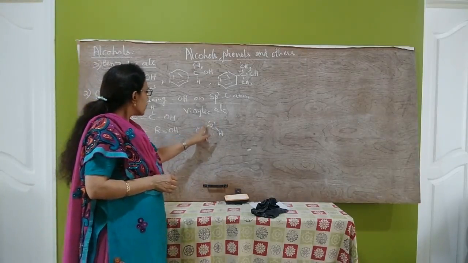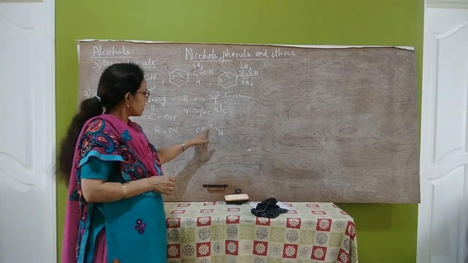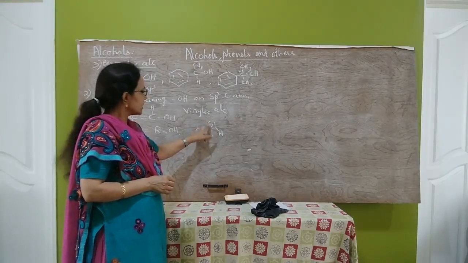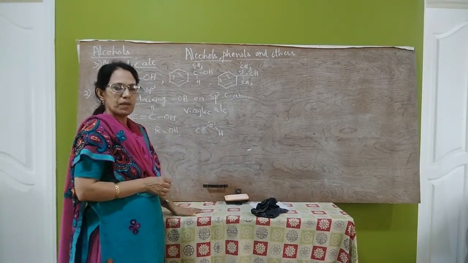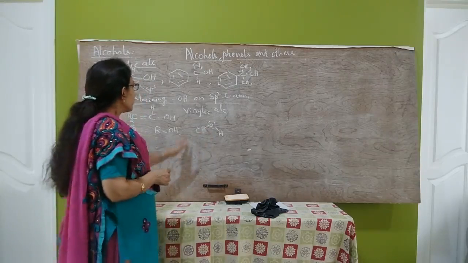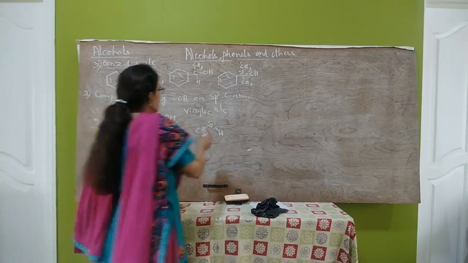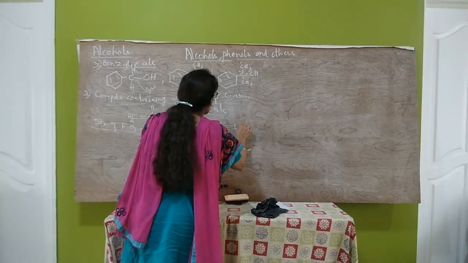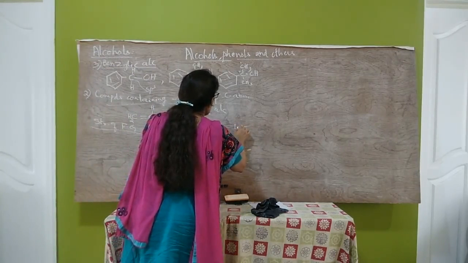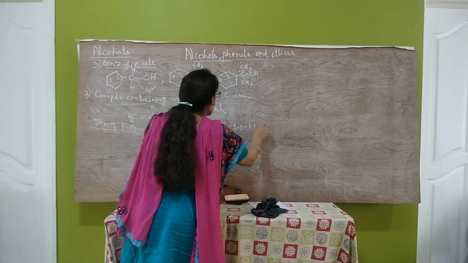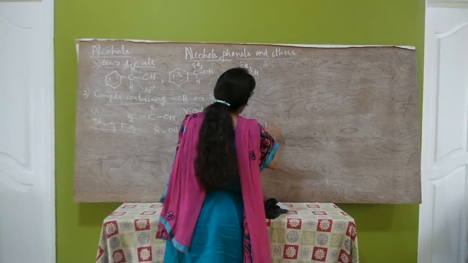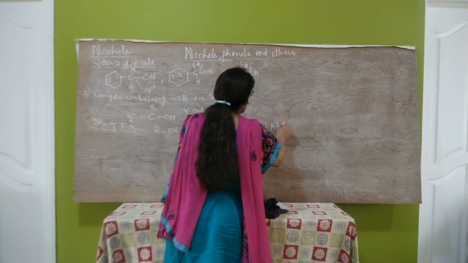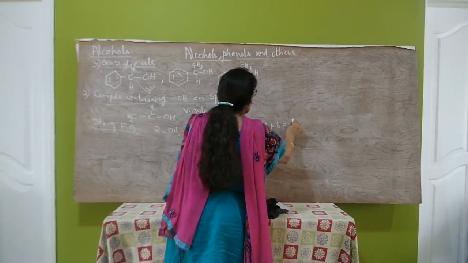Out of the 4 sp3 hybrid orbitals, 2 contain lone pairs of electrons and 2 others contain bond pairs of electrons. We know from VSEPR theory that lone pair-lone pair repulsion is greater than lone pair-bond pair repulsion, which is greater than bond pair-bond pair repulsion.